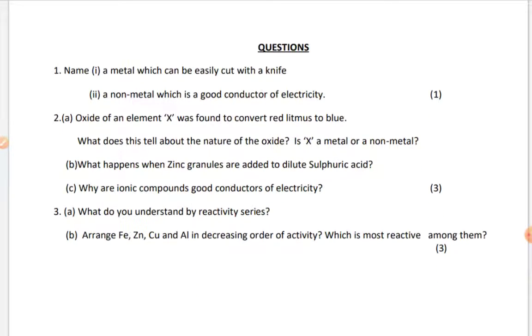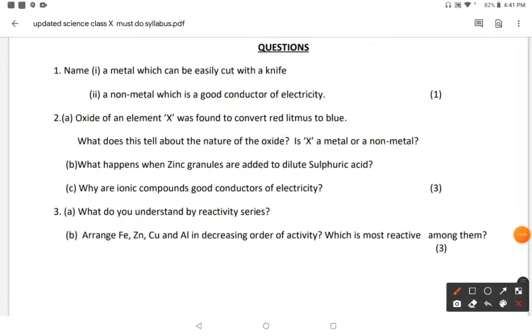Then there are a few questions on this basis. First question: name the metal which can easily be cut with the help of a knife. I have told you three metals: lithium, sodium or potassium. Non-metal which is a good conductor of electricity, that is graphite.